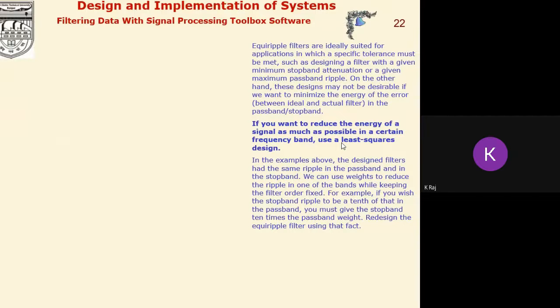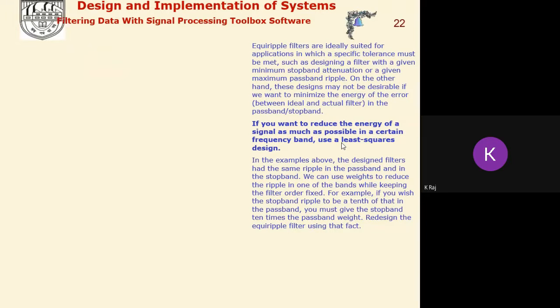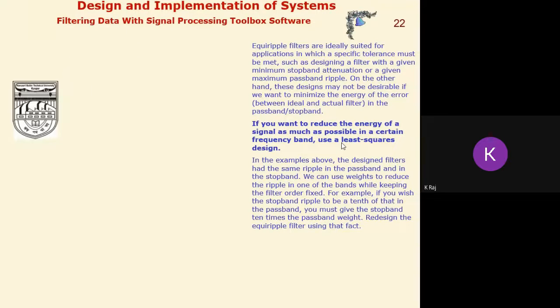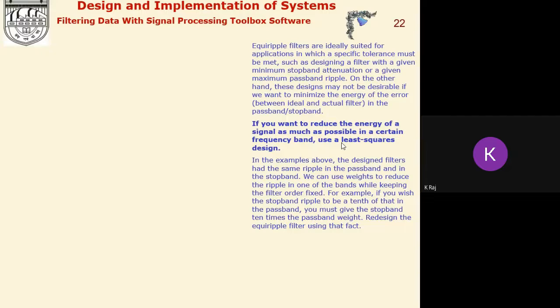Ripples in the passband or stopband mean there is a deviation, an approximation. Suppose we are interested in reducing the energy of this deviation as much as possible in the passband as well as in the stopband, then this equiripple design method is not suitable.